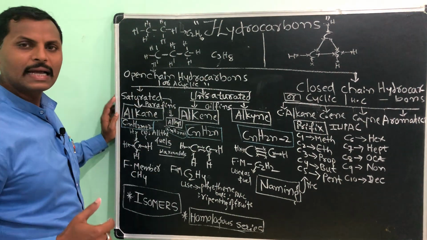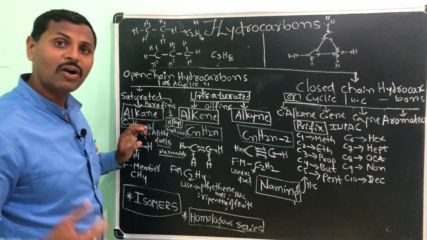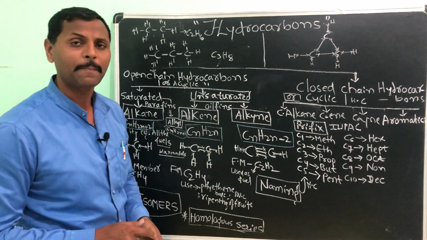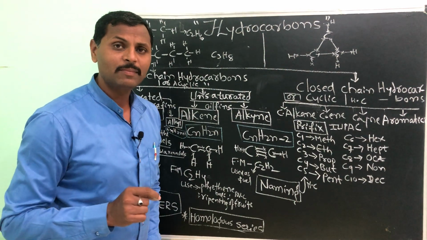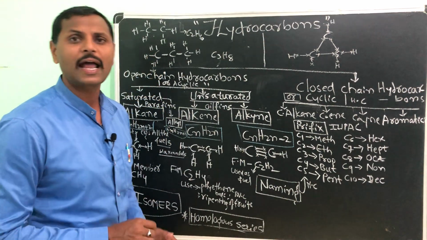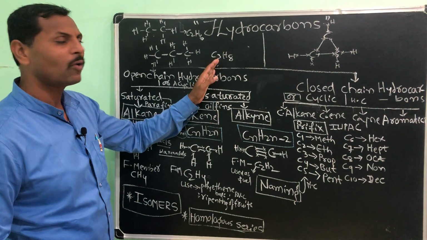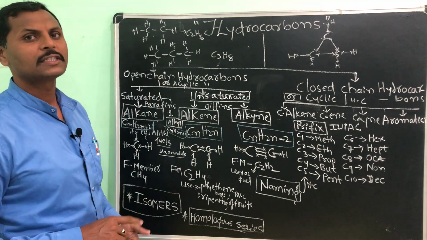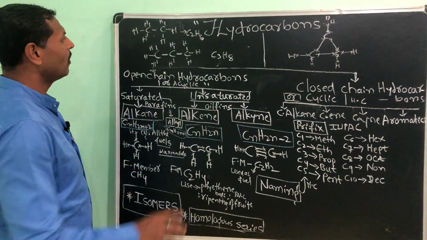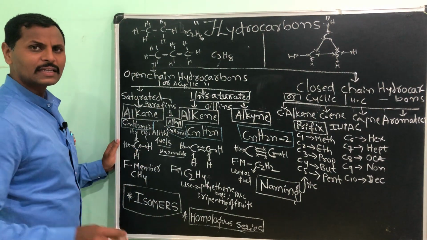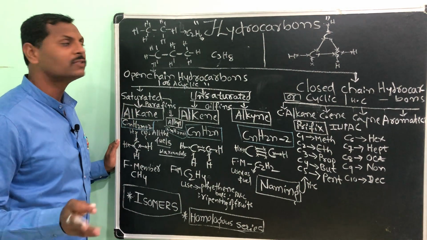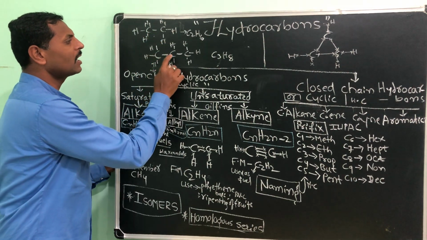I even gave you the example of water's molecular and structural formula while we were discussing isomerism, the special character of carbon. There I gave you the concept of molecular formula as well as structural formula. Those who have not watched the first video, please go and watch it. See here: what are alkanes? Alkanes are simply acyclic or open chain hydrocarbons which have a single bond between carbon and carbon atoms.